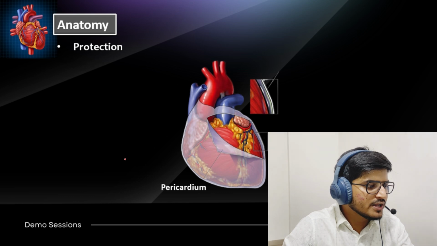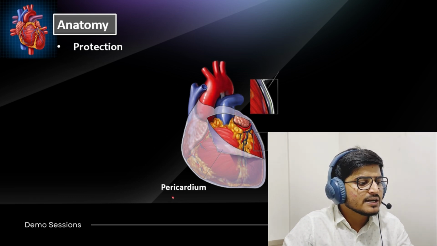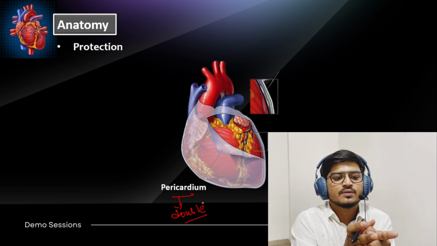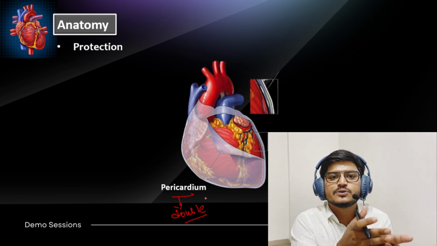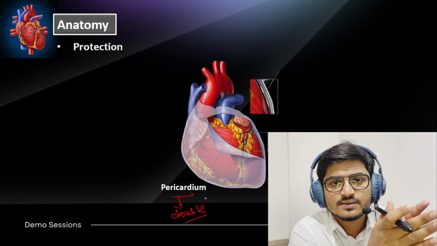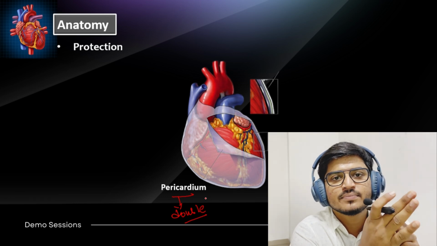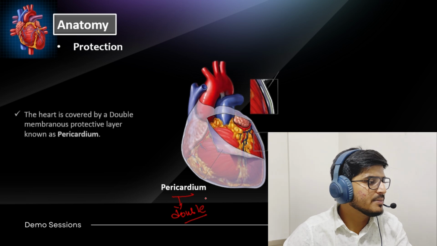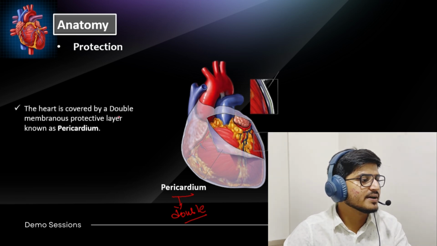A very important point you have to remember is that the pericardium is a double membranous layer. Double membranous layer means the pericardium has two layers, and between them there is a gap or a space. This gap has a name, I will discuss it later. So the heart is covered by a double membranous protective layer known as the pericardium.